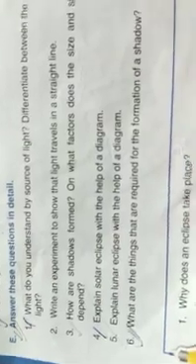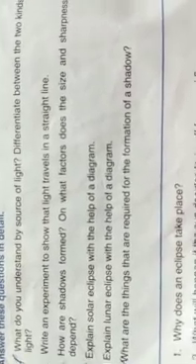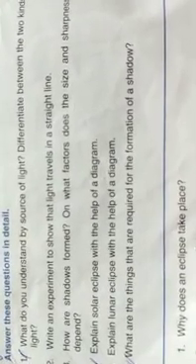Then we'll see the think and write. This you need to write as homework, and you will try to make the diagrams of solar and lunar eclipse nicely. Okay, and do that as a project. So you will gather your information from the net and do it as a project. You have to write the occurrence and why that solar eclipse or lunar eclipse happens. Okay, take some pictures and do.